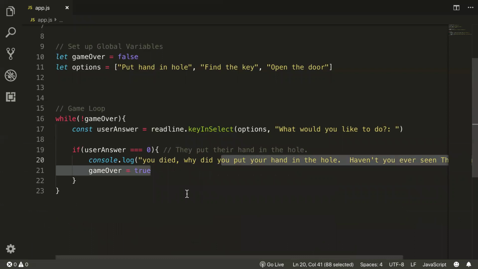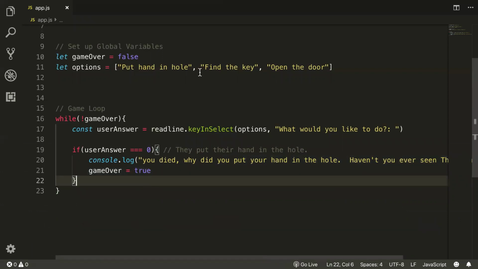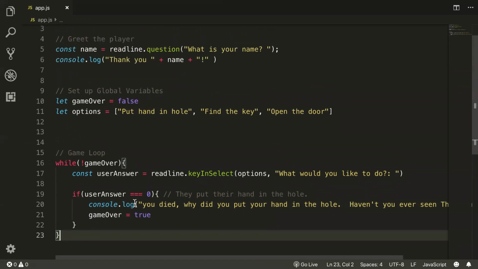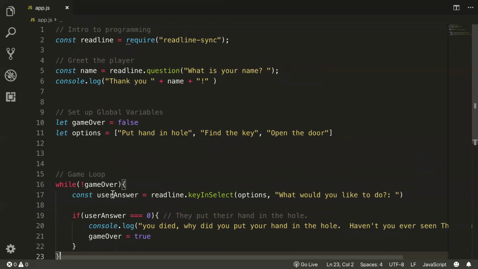So your goal is to take this framework and build into the logic of them having to find the key and then being able to open the door. If they try to open the door before they have a key, don't let them, repeat the process. But if they found the key, then open the door, give them a message of not you died, but you got out, and then end the game. So this is your first kind of exercise in building a game loop. Questions?